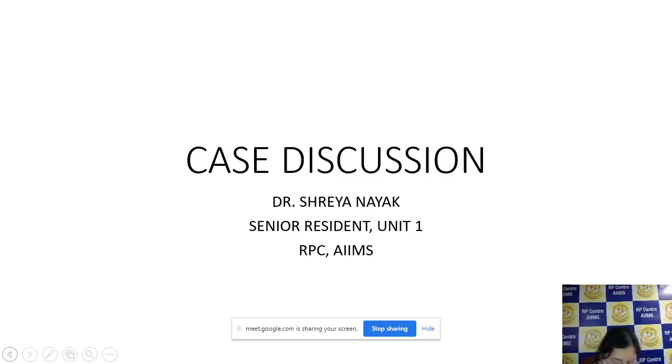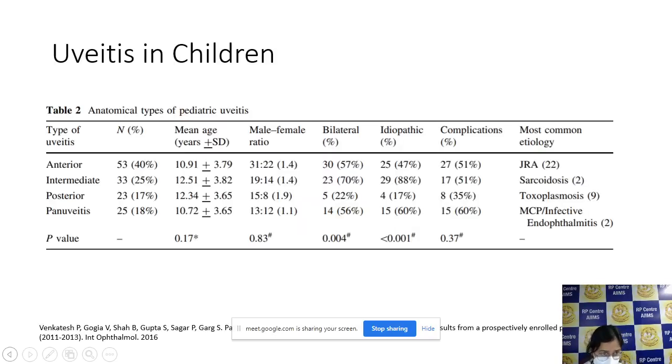Coming on to the case discussion, the case that was discussed by Dr. Shakha. Now first we start with uveitis in children. This was an article published by our center, and it showed that anterior uveitis is most commonly seen in children, with JRA being the most common in anterior uveitis. The second in line was intermediate uveitis, with 25% of patients, and the most common cause here was sarcoidosis. Posterior uveitis was most commonly seen in toxoplasmosis, and patients with panuveitis in children most commonly showed multifocal choroiditis or infective endophthalmitis.